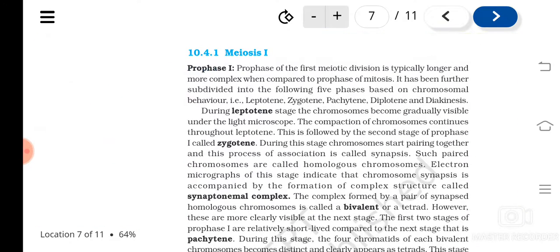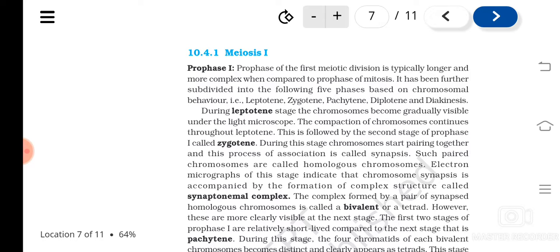So let's see what is happening in meiosis 1. The first stage of meiosis 1 is what? Prophase 1. Okay. So prophase 1 is a very long and very complicated phase. And it is again divided into further substages based on the chromosomal behavior.